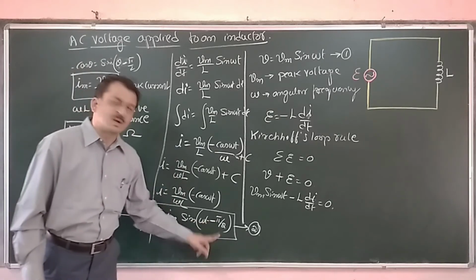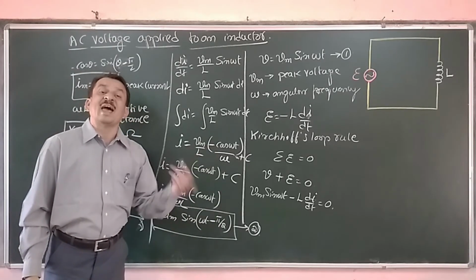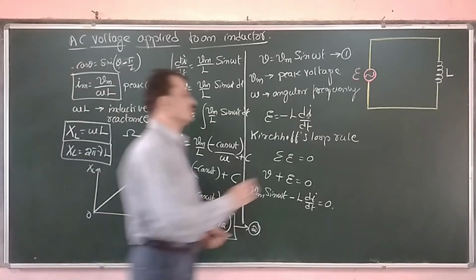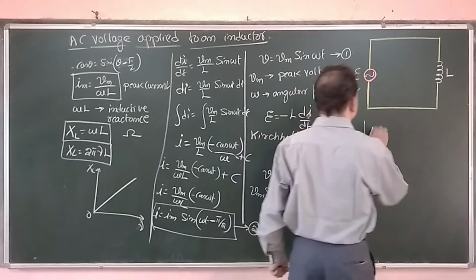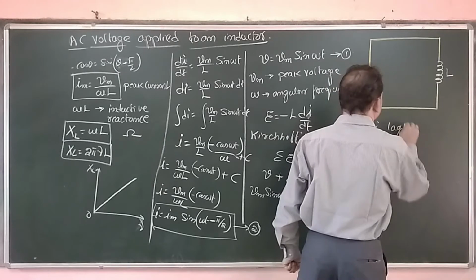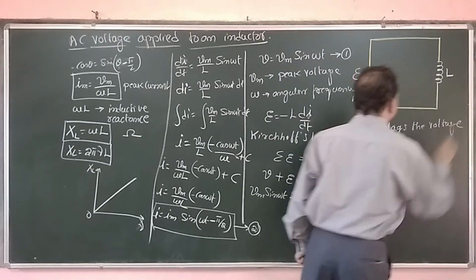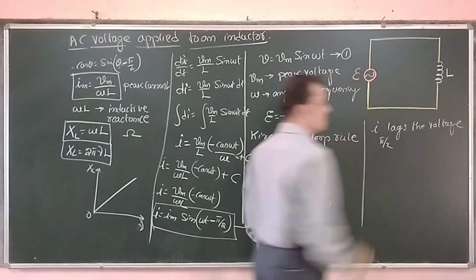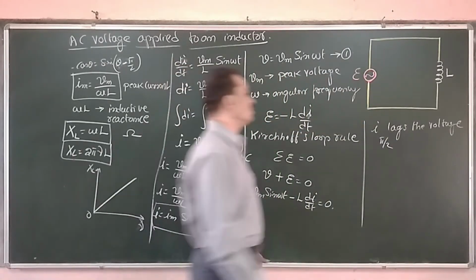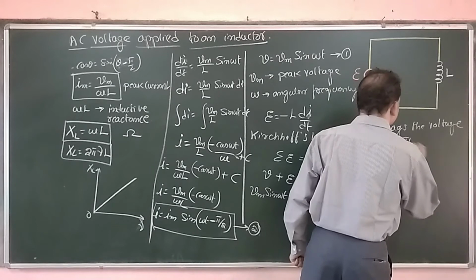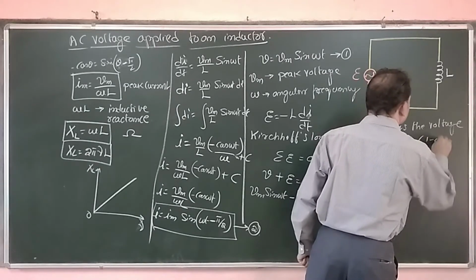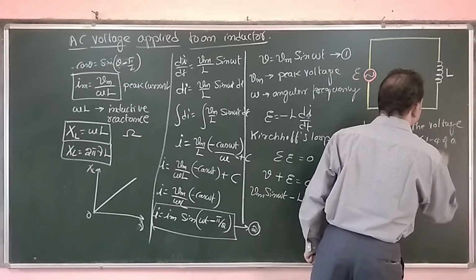Since it is minus pi by 2, current lags the voltage. Therefore, I lags the voltage. By how much? It is pi by 2, or in terms of period, it is T by 4 or 1/4 of a cycle.